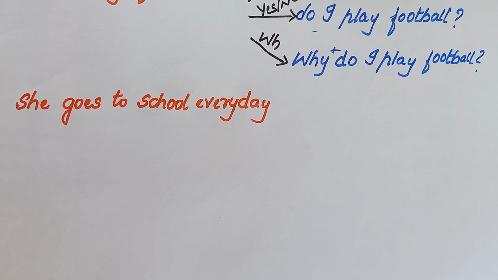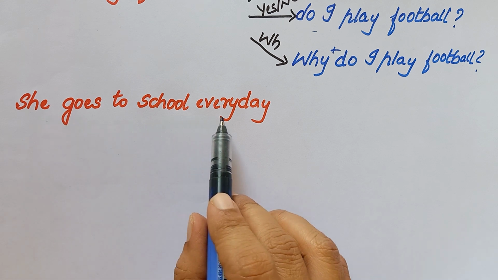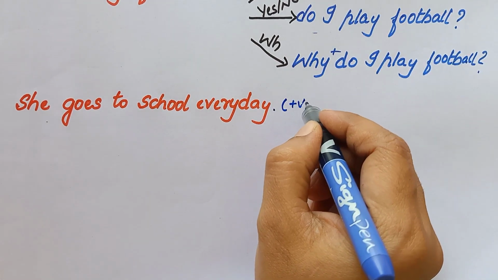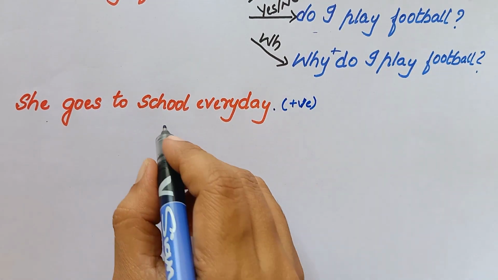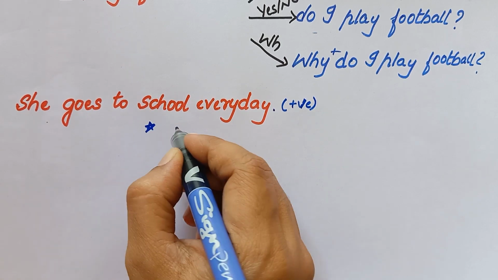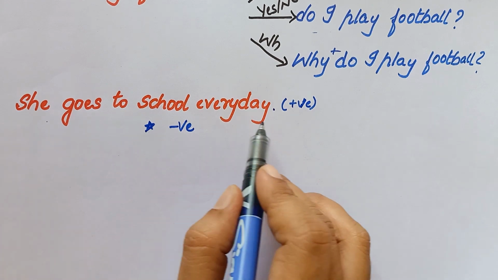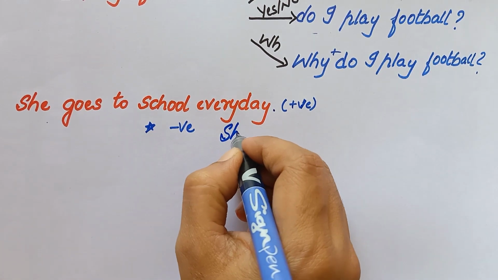So let us consider one more example. She goes to school every day. So this is a positive sentence. So with the help of this positive sentence, we are going to convert it into three forms: negative, yes or no, and WH. So first we'll convert it into a negative form.